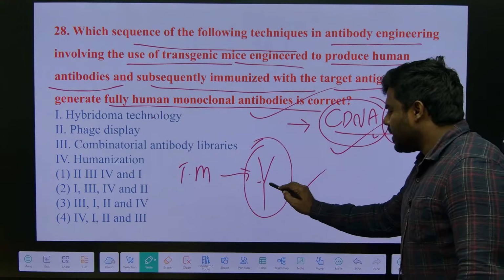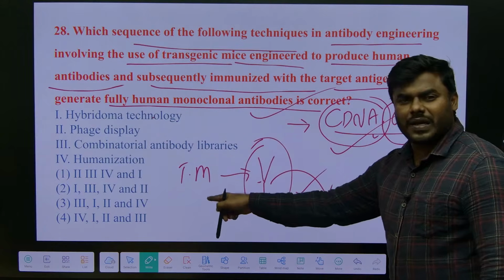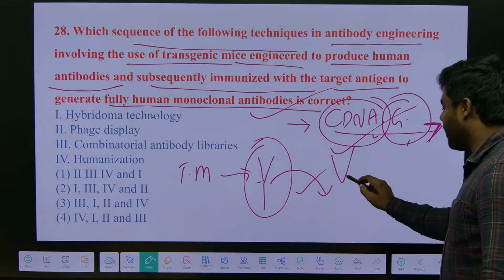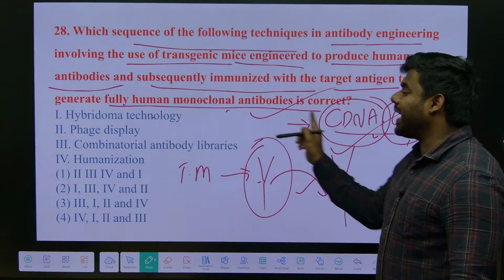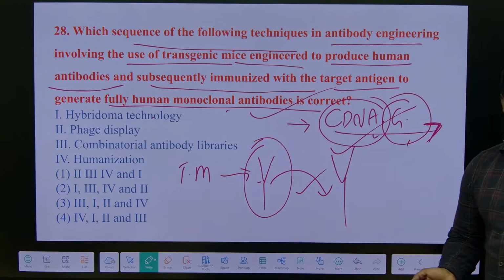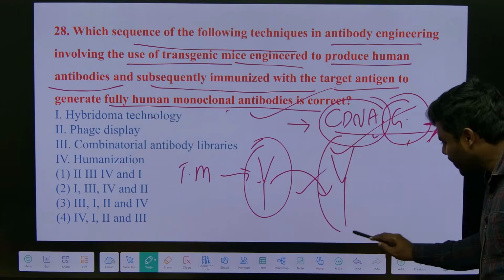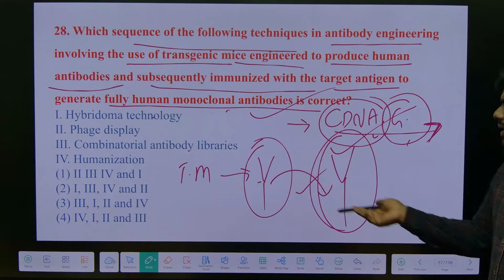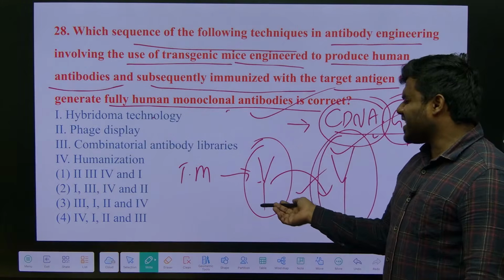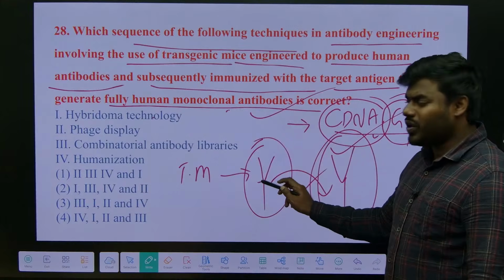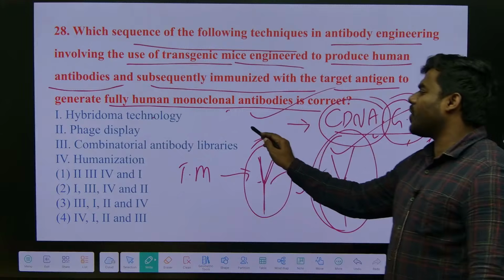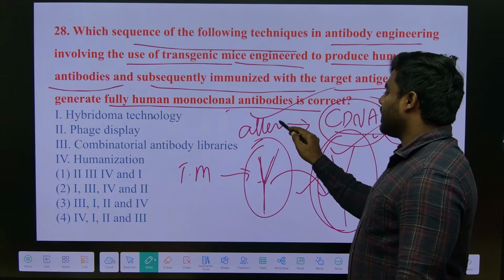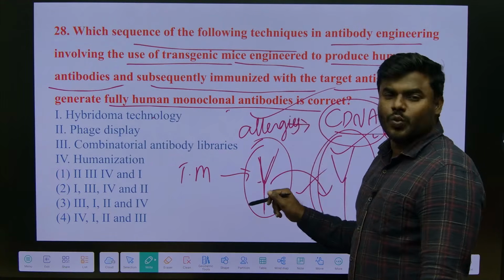Then this antibody prepared from the transgenic mouse I have completely converted into a human monoclonal antibody, right? Nowadays whatever antibodies we are using are completely human monoclonal antibodies only. In the last class on immunology we explained why we don't use these mice-derived antibodies: they cause severe allergies. They are not compatible in humans, right?